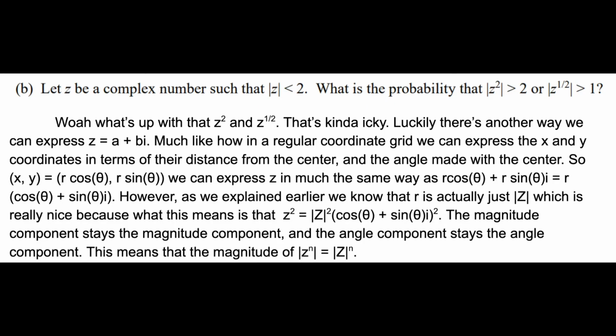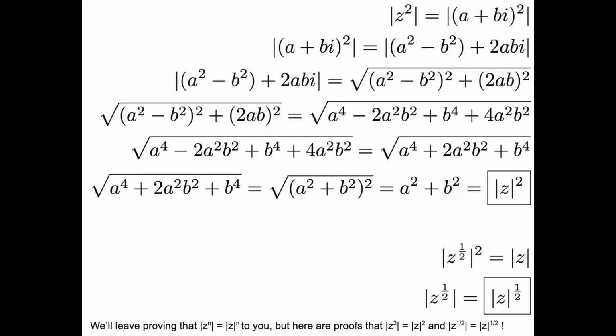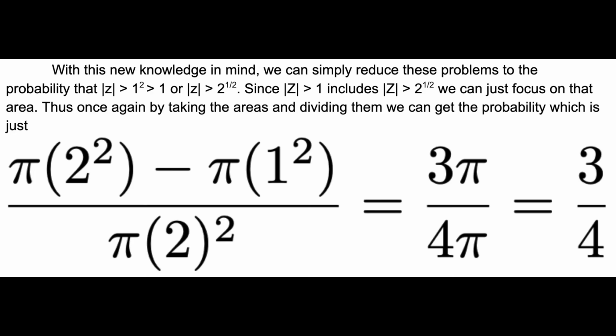The property is that the norm of z to the n is just the norm of z to the n. Here's how you prove that: the norm of z squared is just the norm of z squared, and the norm of z to the 1/2 is just the norm of z to the 1/2. Now we can see that the norm of z is greater than root 2, or the norm of z is greater than 1. Since it's an or statement, and the norm of z greater than 1 includes the norm of z greater than root 2, we can just focus on the norm of z being greater than 1. Once again, we can take the areas.